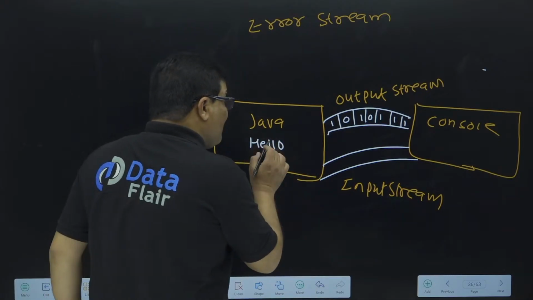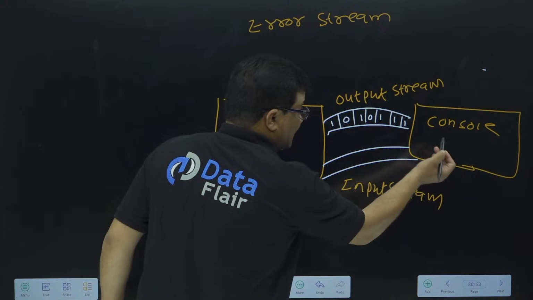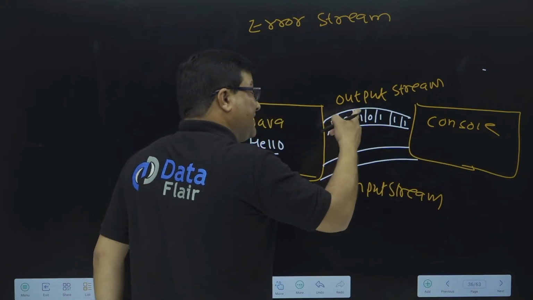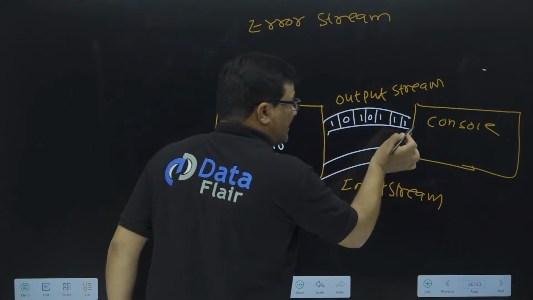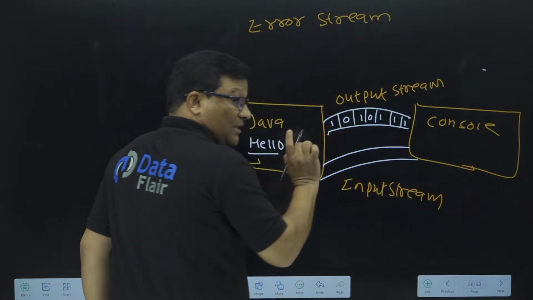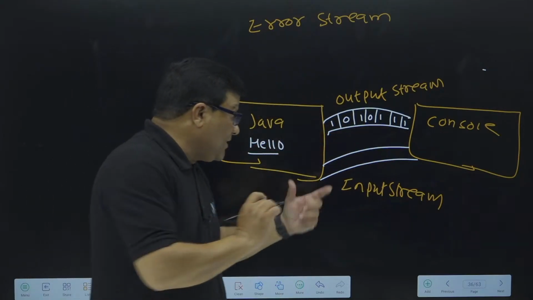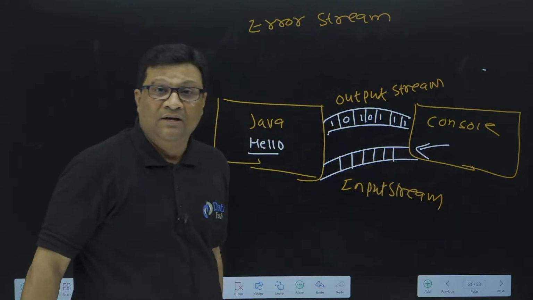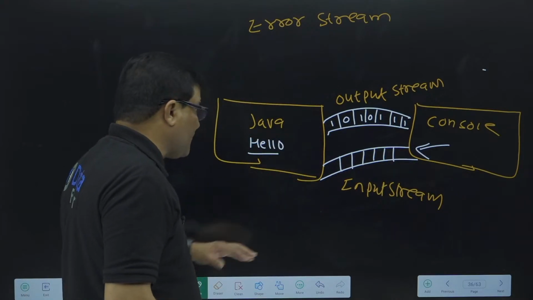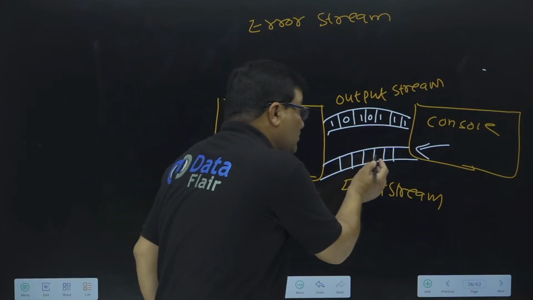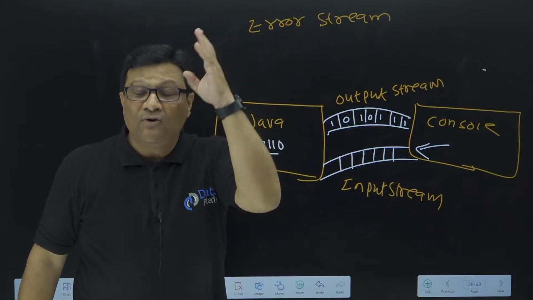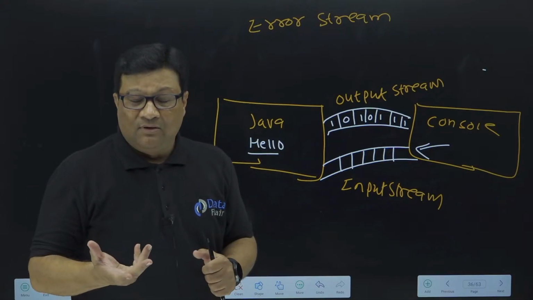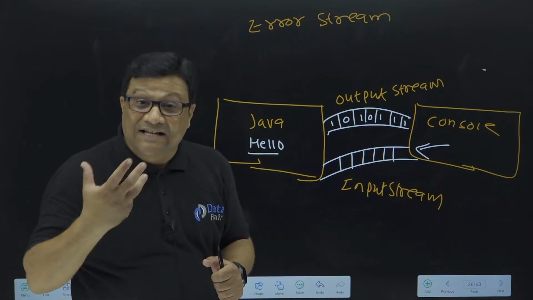If I need to print this hello on the console screen, we have to pass my data to this stream, so that it is the responsibility of the system to carry this data. I hope you understood. And the input stream is responsible for reading the data from the console. If I need to get any data from my console screen, then I have to use this input stream. But the million-dollar question is: sir, who is this stream? In Java, who works as a stream?